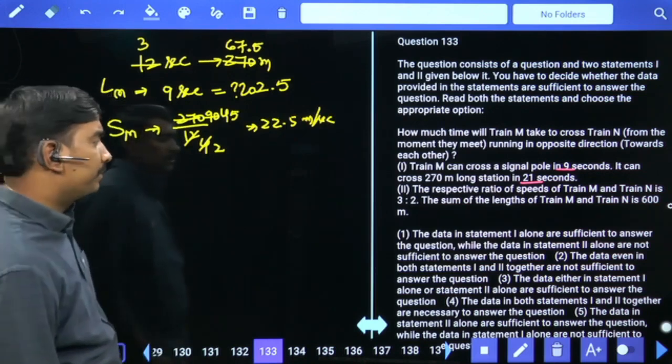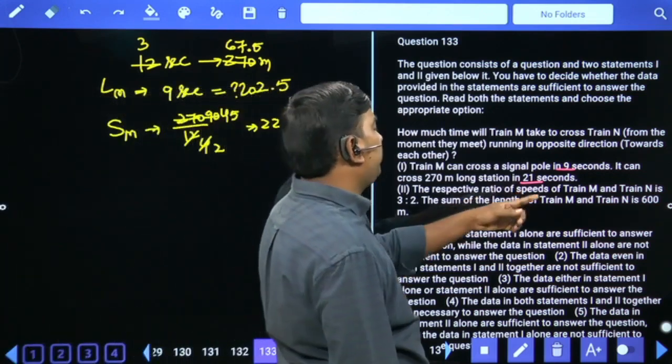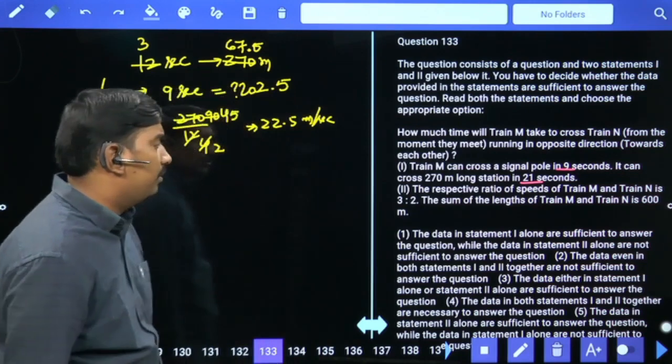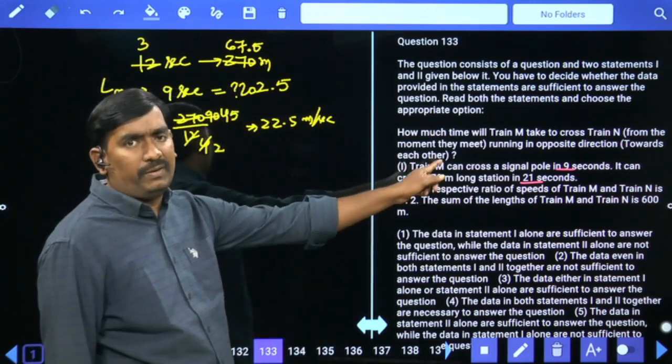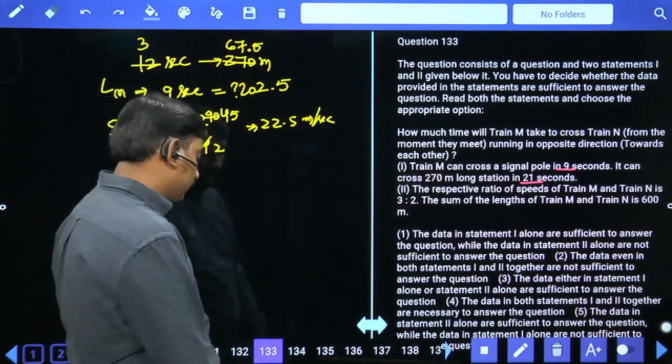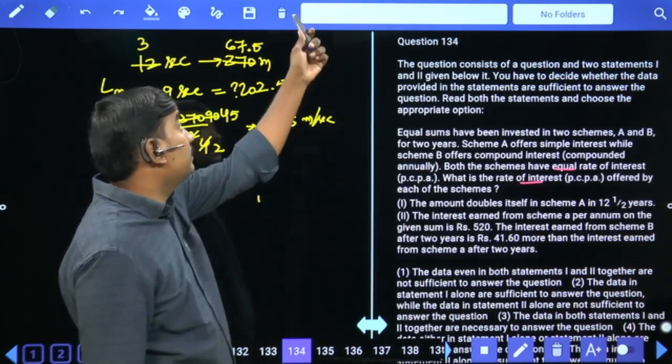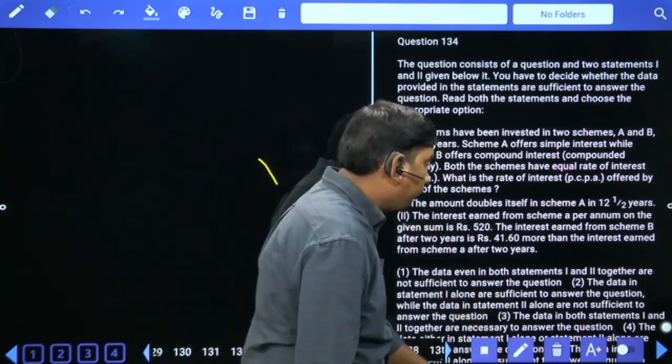But N I don't know. The respective ratio of the speeds of M and N is 3:2. Sum of the lengths of M and N is 600. By combining 1 and 2 together we can say the answer. 1 and 2 together we can say the answer. Next.